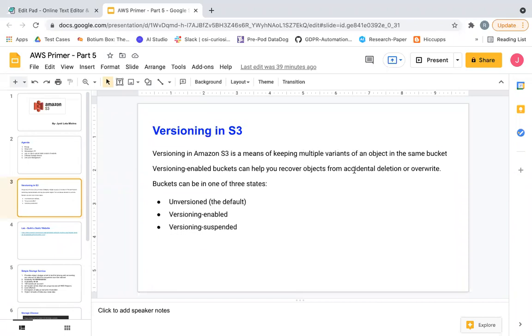So let's do a lab to see how you keep multiple variants of an object, and then we'll see what happens when you accidentally delete an object, and how you can retrieve it if you have turned on your versioning.